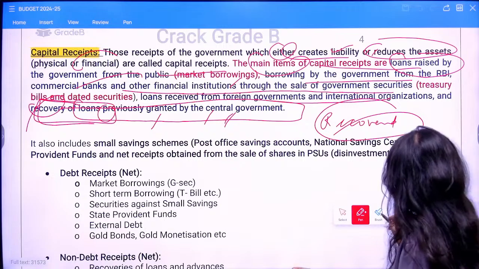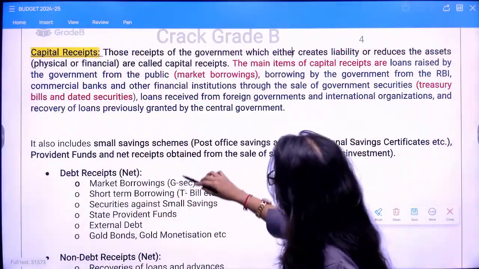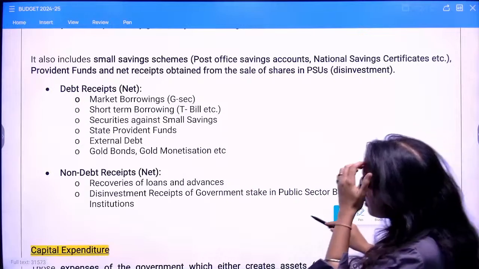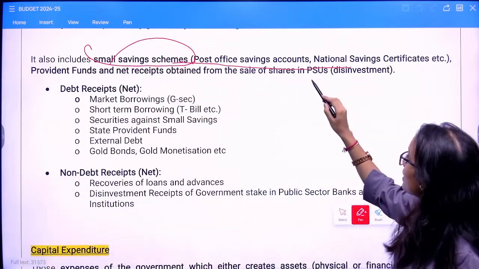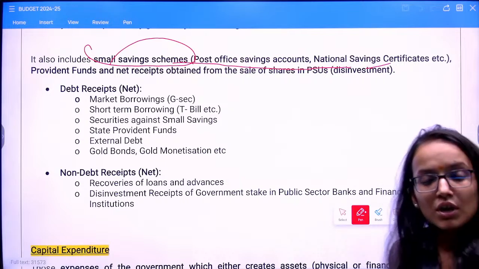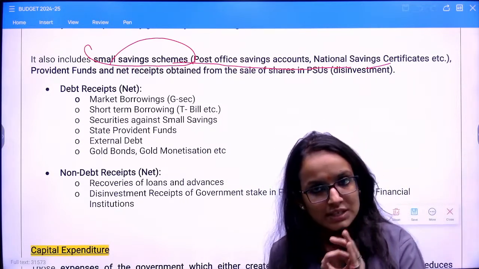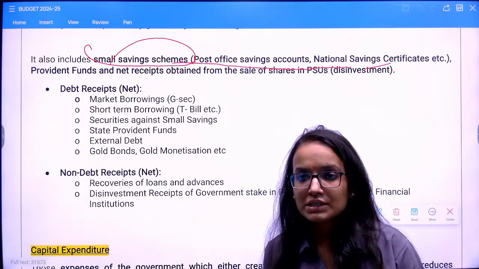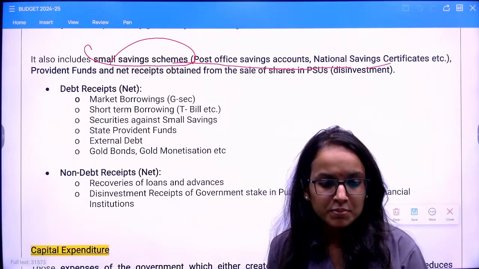Now apart from this, if you see, it also includes small saving schemes, post office saving accounts, national saving accounts. So borrowings is one side, then you have receipts from small saving schemes. What are these small saving schemes? These schemes are intended to encourage the people to save.